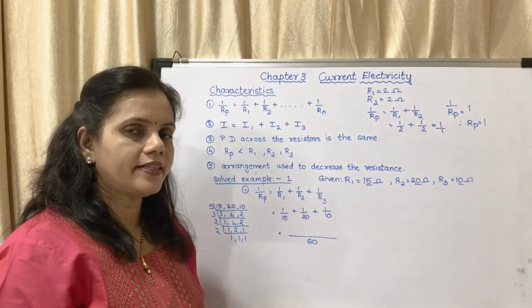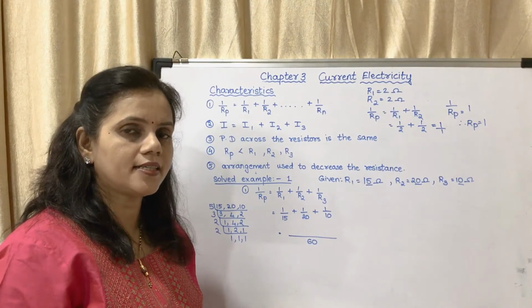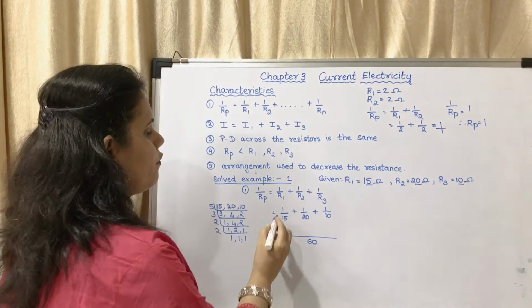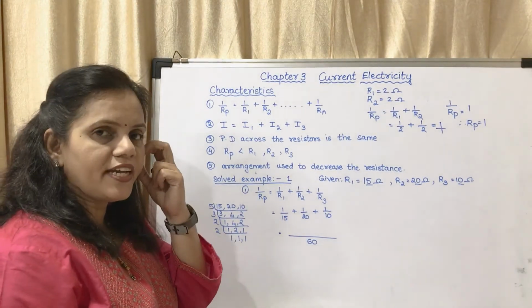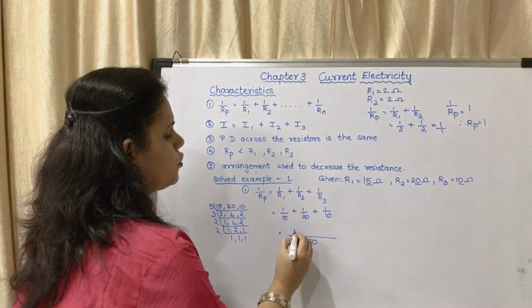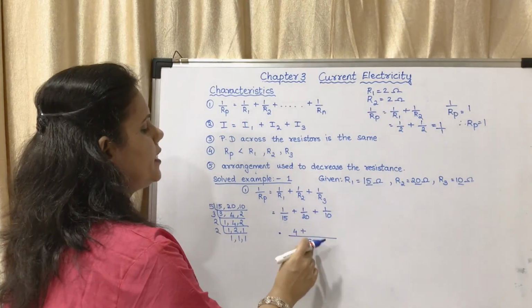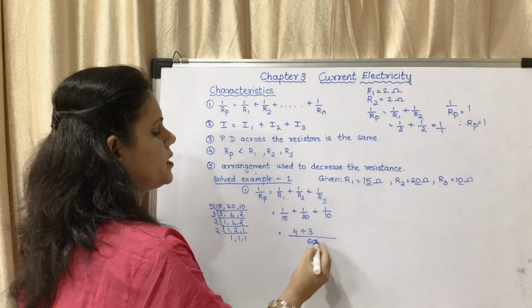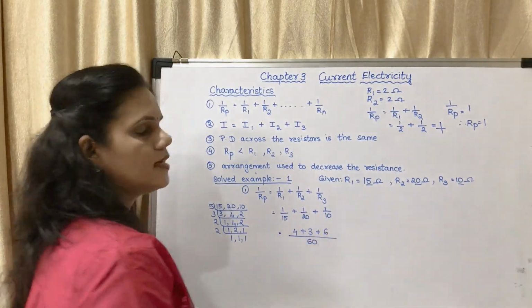How to calculate with the LCM? This you had studied in earlier standards; you may revise it. So this value is 60. 1 upon 15: 15 how much are 60? 15 4s are 60. 20 how much are 60? 20 3s are 60. 10 how much are 60? 10 6s are 60.